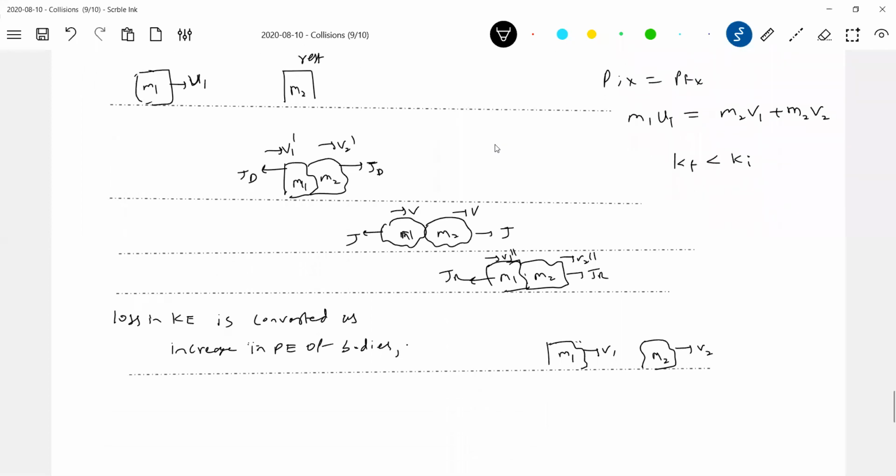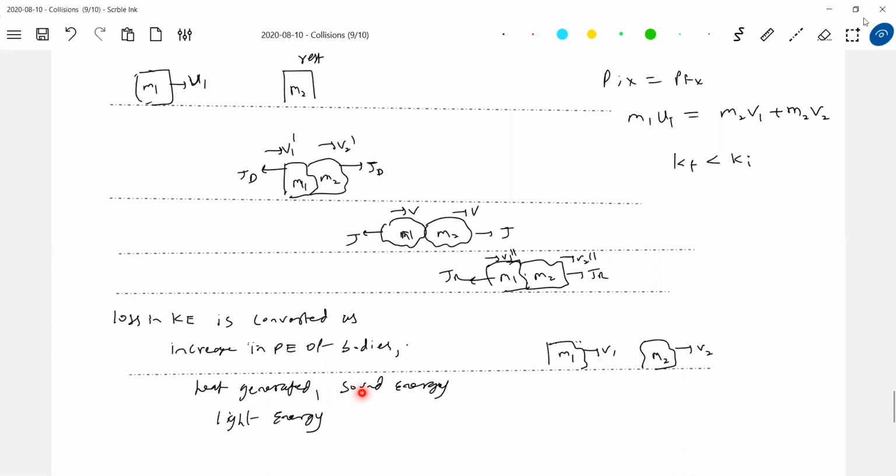What all can happen? Increase in potential energy of bodies, or heat generated, sound energy, or even light energy. So in an inelastic collision, the loss in kinetic energy can be converted into an increase in potential energy of bodies. You can see some deformation is retained, or some sound will come.